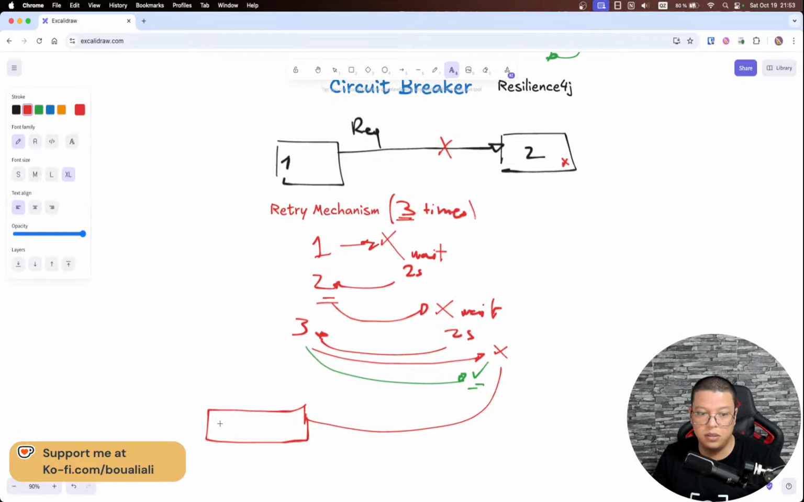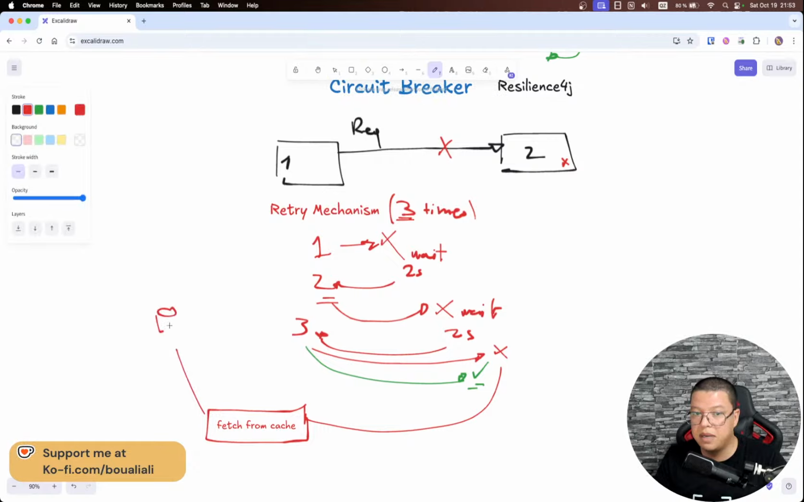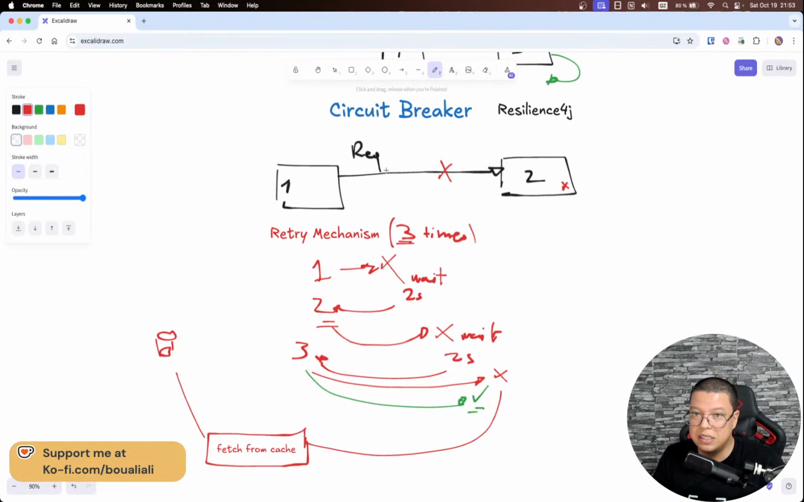Okay, so here let me just write it, just an example. So this is a fallback, right? So this is a fallback. Here, fetching from cache, I will just go and fetch from my cache database like Redis or any other caching tool. All right, so this is the circuit breaker. We need to handle the unavailability of a microservice, generally speaking. So we need to handle this unavailability.